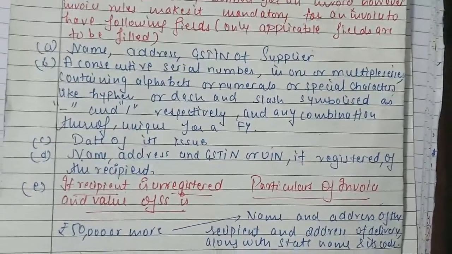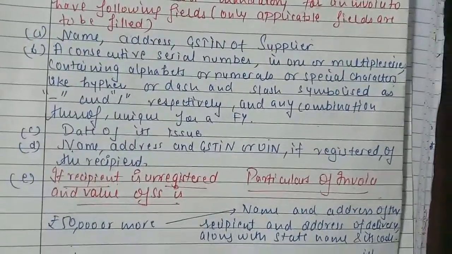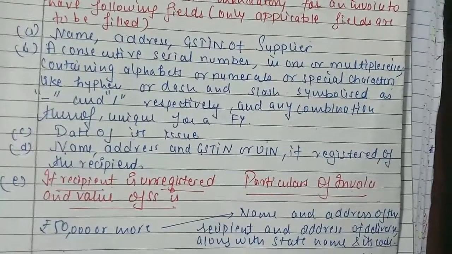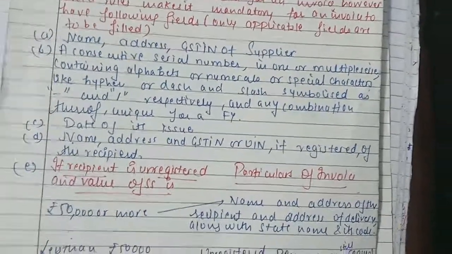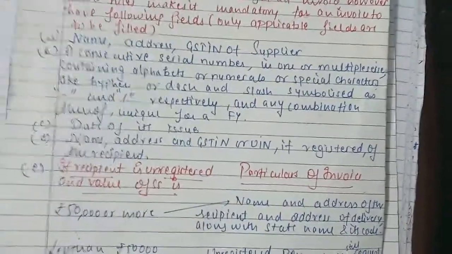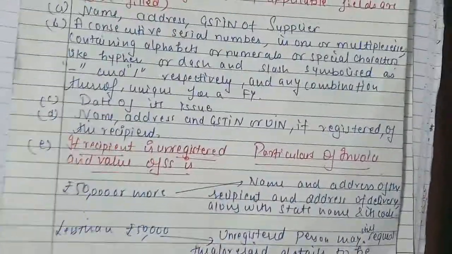Fourth is the name, address and GSTIN, if registered, of the recipient. आप किसको इनवॉइस इशू कर रहे हो उसका डिटेल भी तो चाहिए, नेम, एड्रेस एंड GSTIN और UIN.